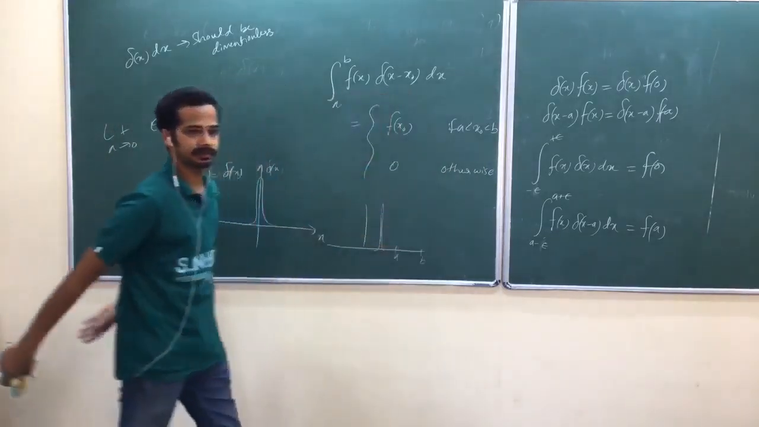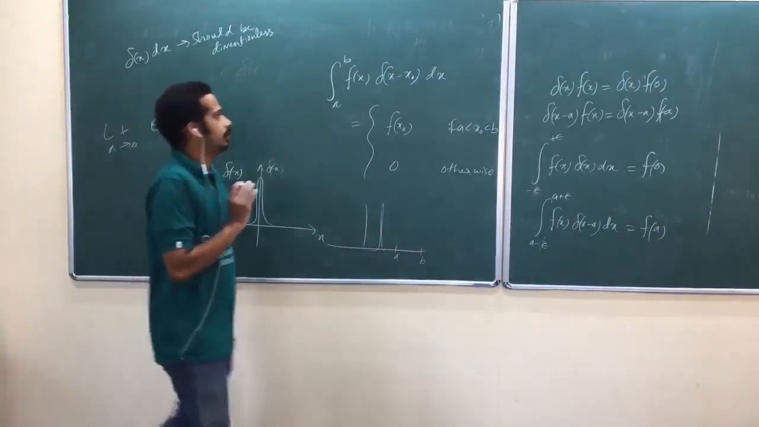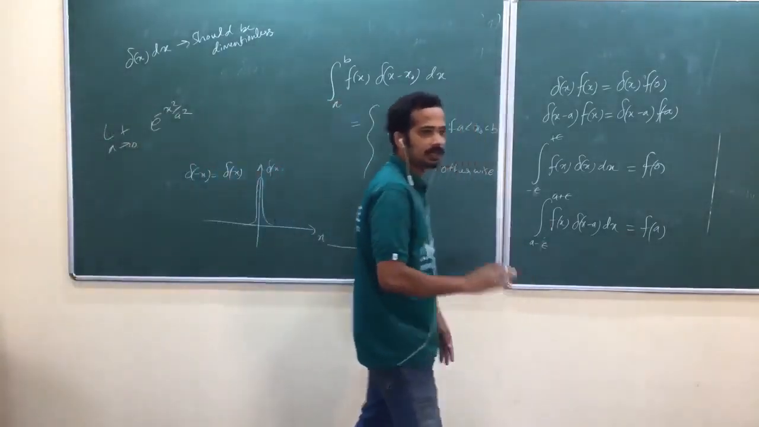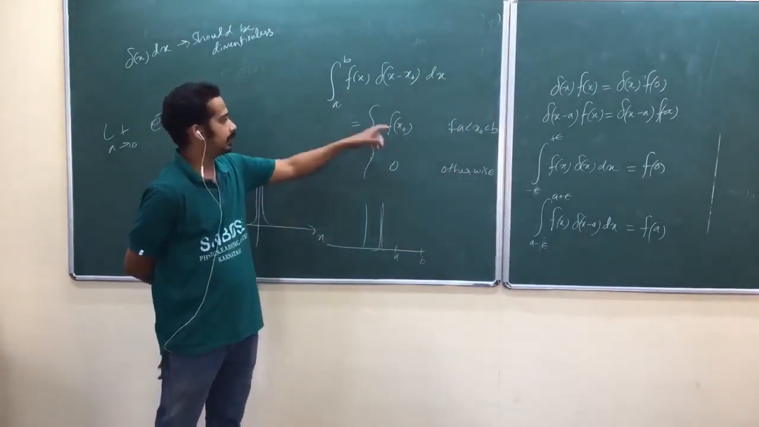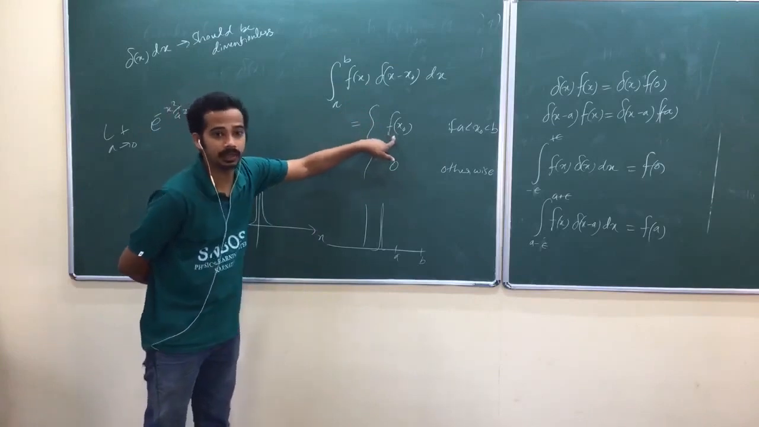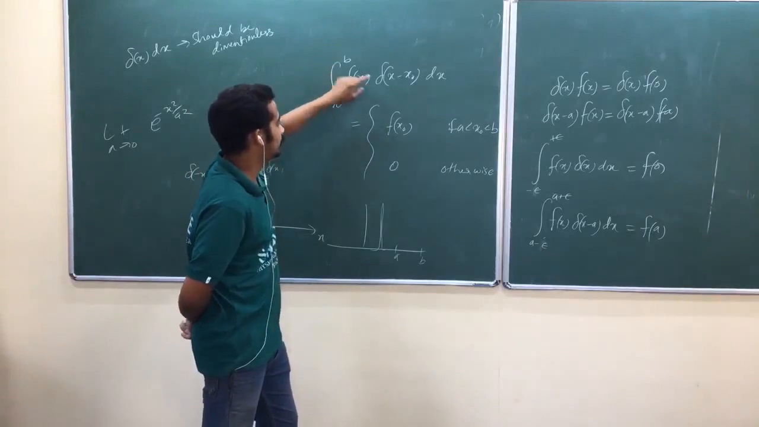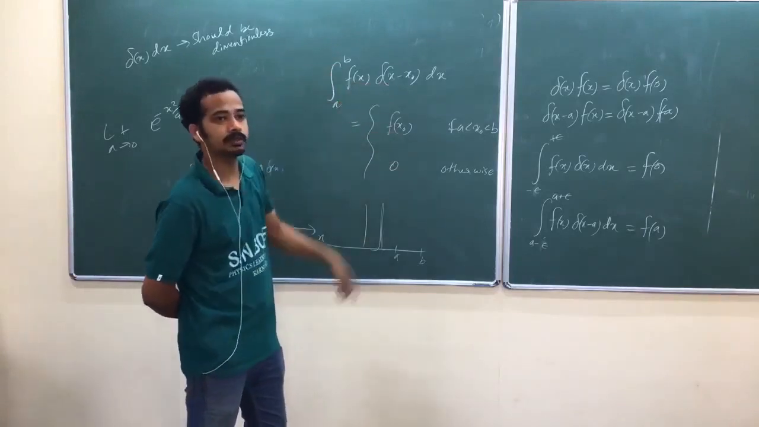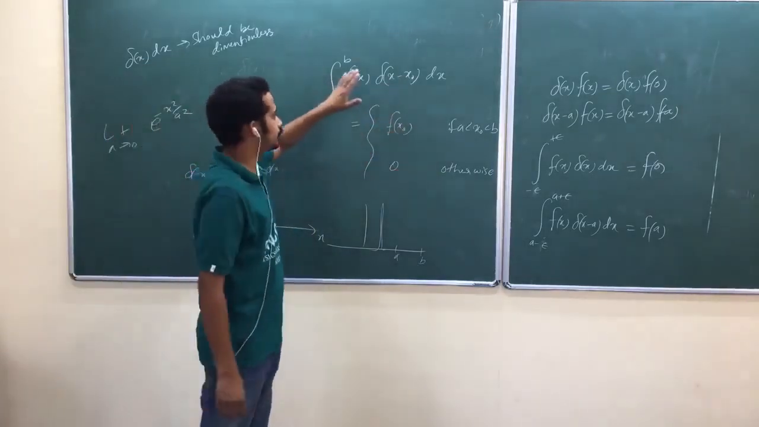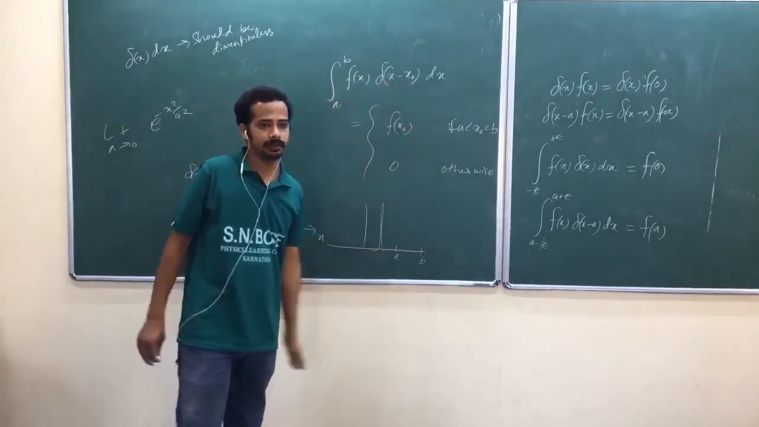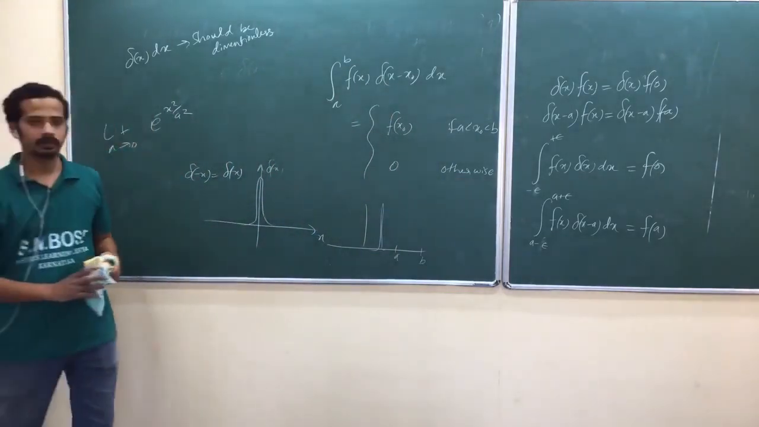But write just otherwise. If x naught is between a to b, or if the point at which Dirac delta is a spike is within our limit of integration, then it will choose the function at that point. You had better say it like that and remember it like that. What will Dirac delta do? It will choose the function at the point where it is spiked. In the integration, it will choose the function at the point where it is spiked.